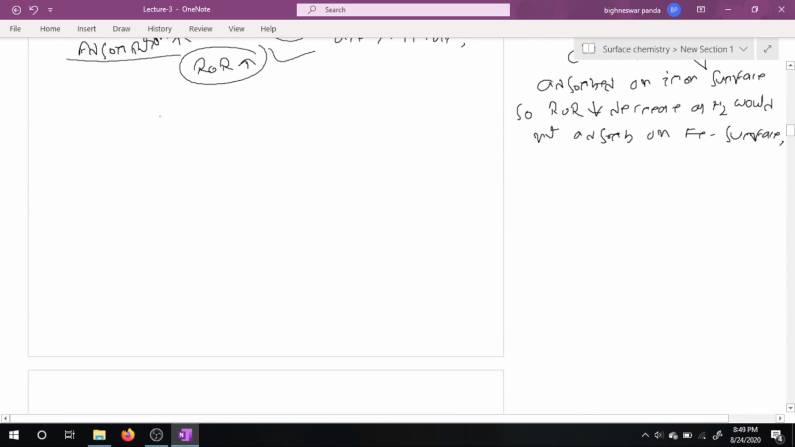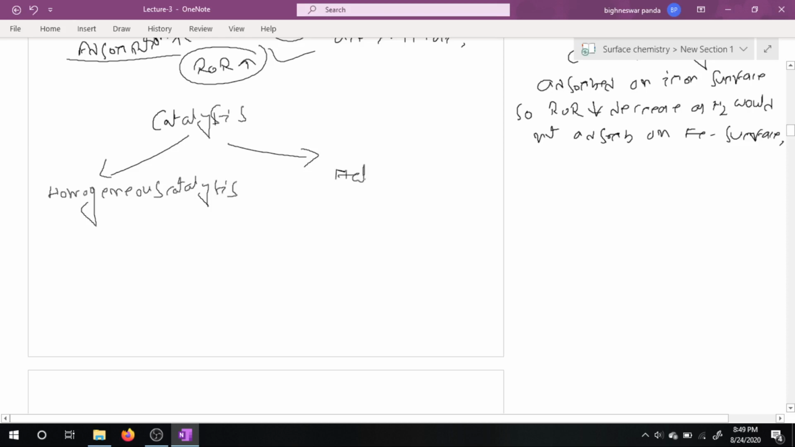So again, catalysis is of two types. One is homogeneous catalysis, another is heterogeneous.